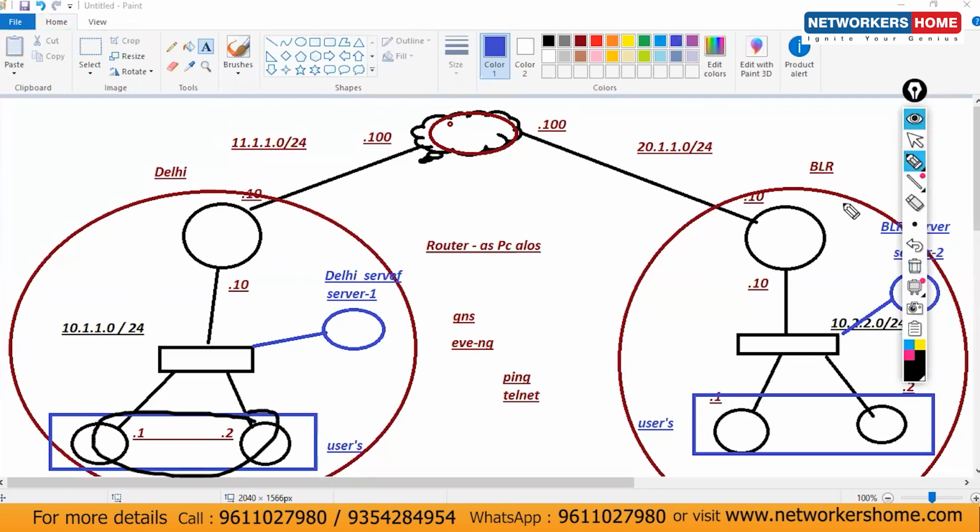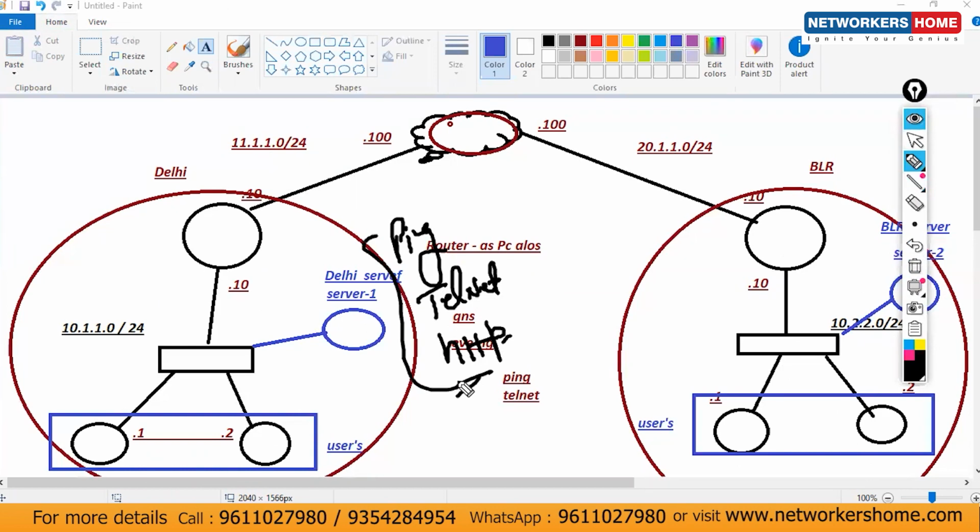So what is the overall thing? Delhi users will access the Bangalore server, and Bangalore users will access the Delhi server, but with limited access there. And on this server, we will go with ping, we will go with telnet, and we will enable the HTTP service here. These three services we will check, and we will go with SSH also.